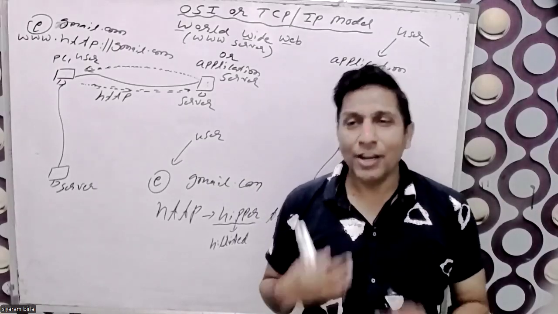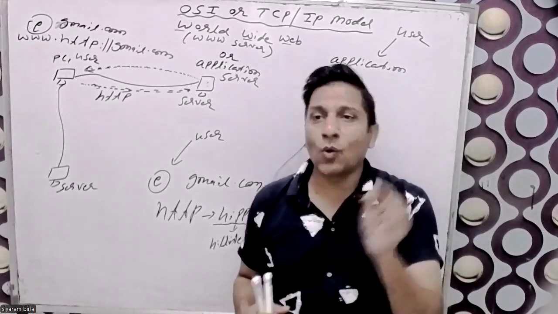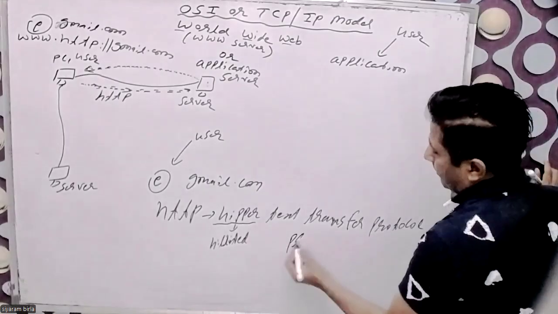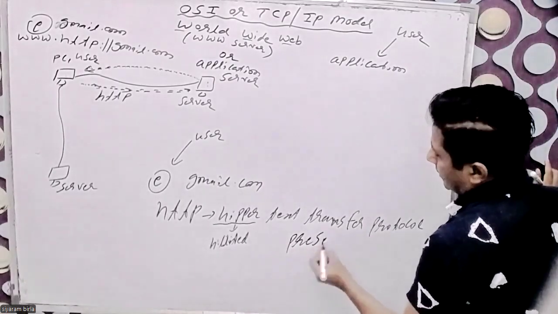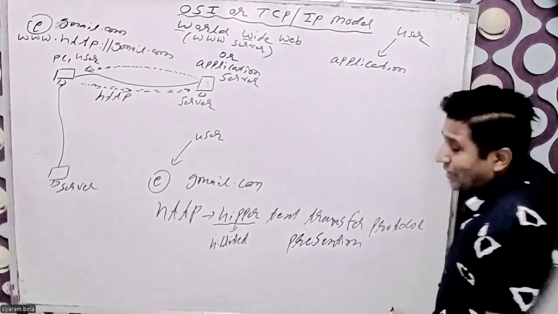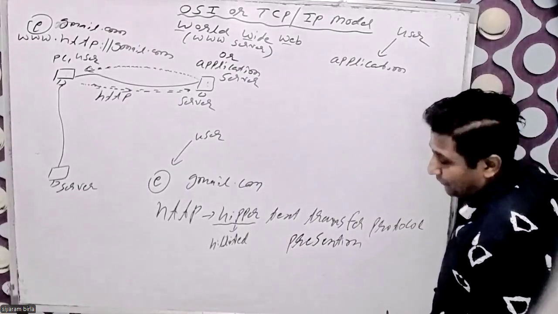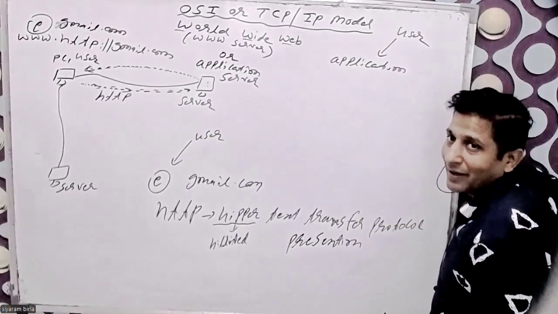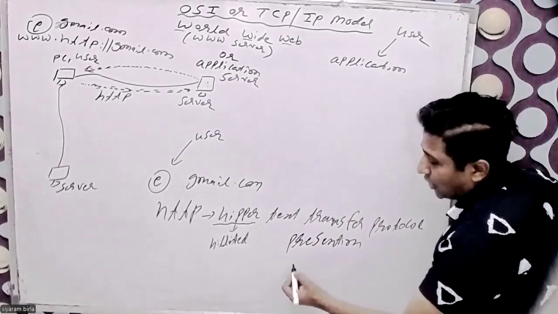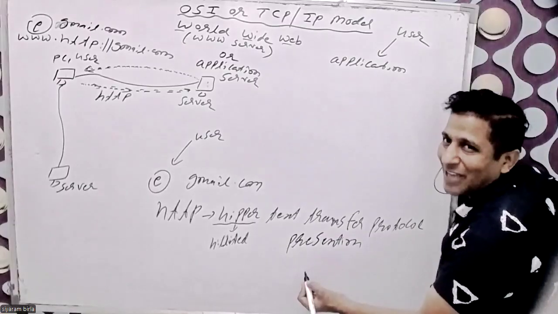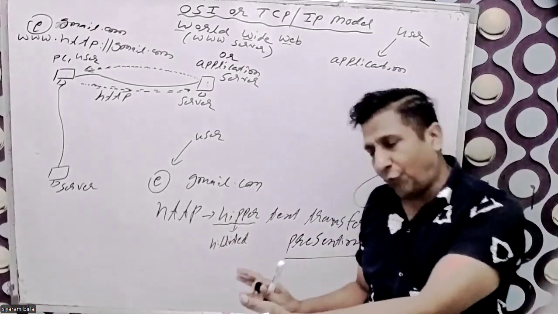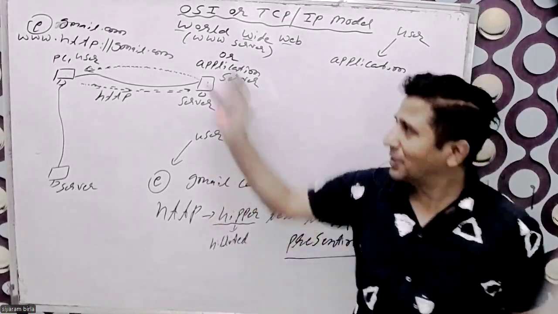What is the layout, what is the template, what is the format in front of the user? That is called the presentation. And for presentation, there is one protocol that comes into the picture, because this protocol is responsible for fetching the application form from the World Wide Web.